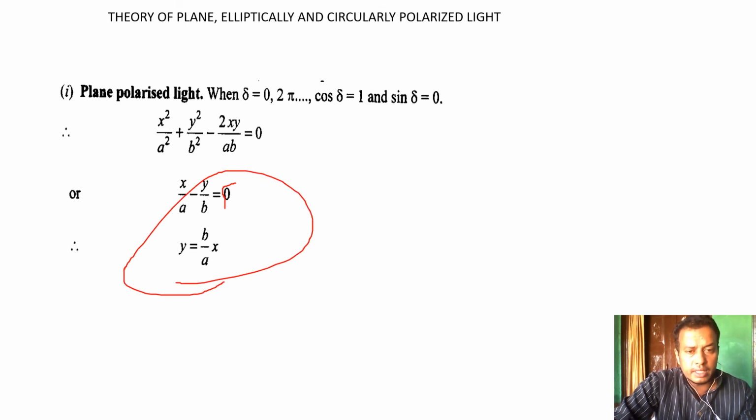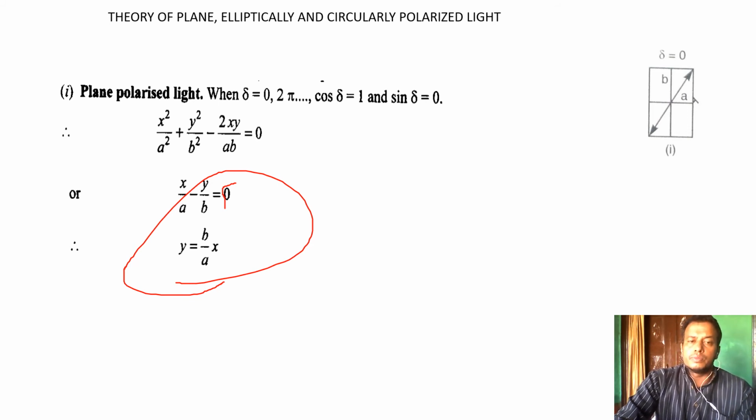This is a linear equation, that is, it can be represented by a line, and this line can be represented like this. So this is the plane polarized light.